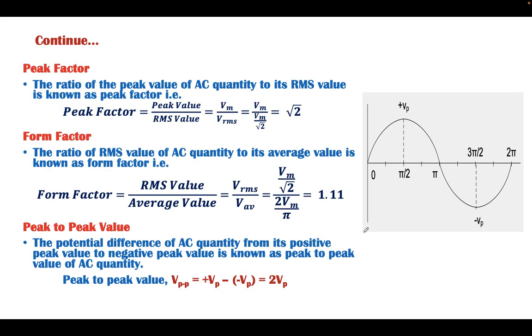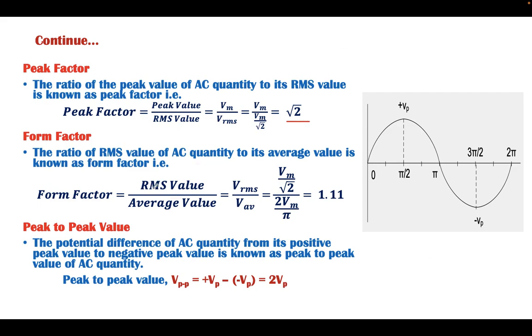Now, considering the other factors like peak factor, form factor and peak to peak value. The peak factor is the ratio of peak value to the RMS value. The peak value is Vm, and the RMS value is Vm by root 2. The resultant value of the peak factor for a sine wave is root 2.